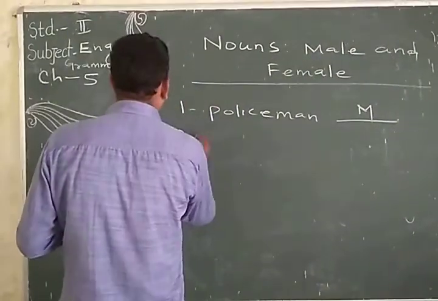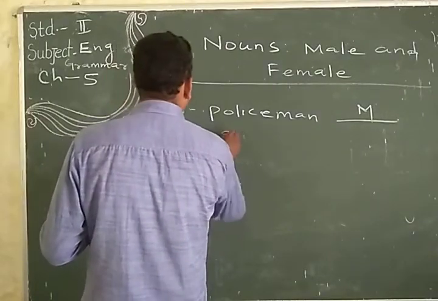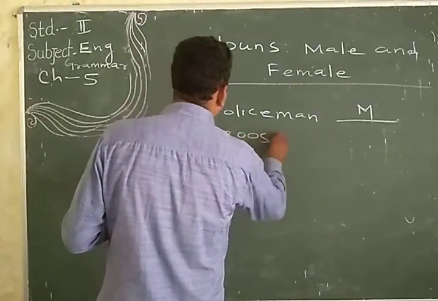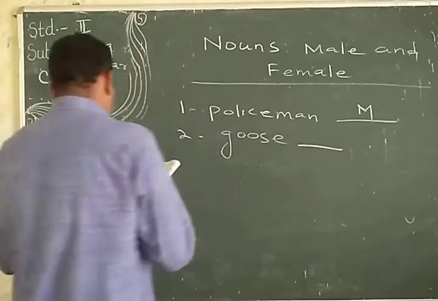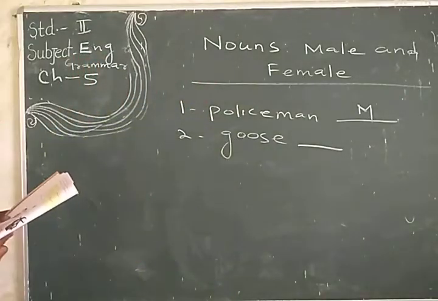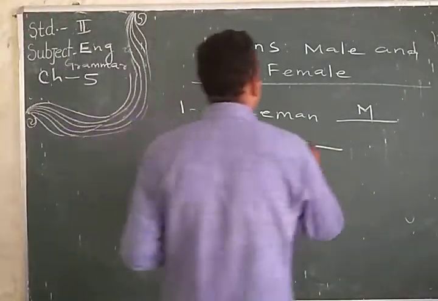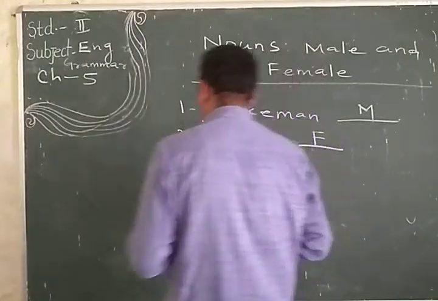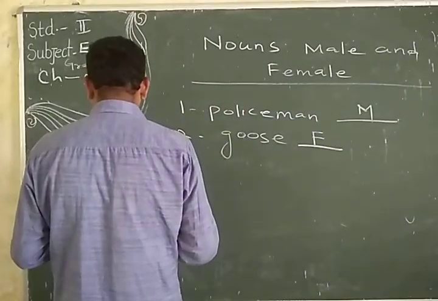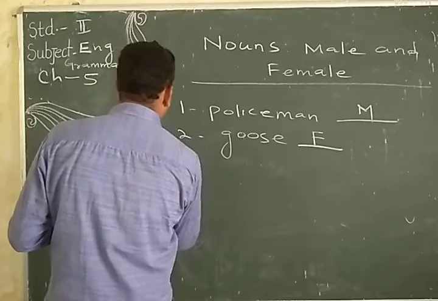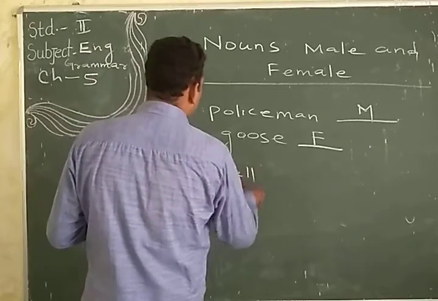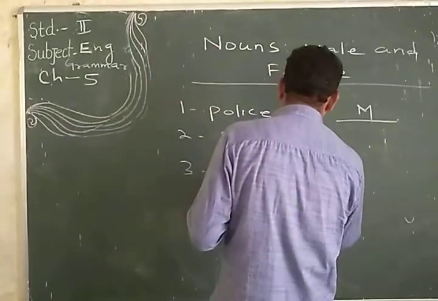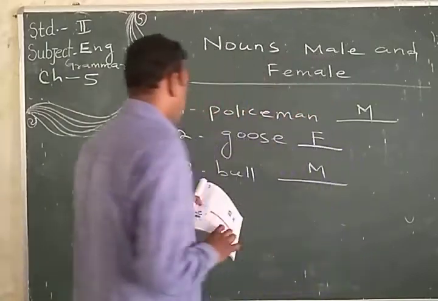Then number 2, goose. So what we read, goose is female. So we have to write F. Okay. So third number, bull. Bull is male. So we have to write M.